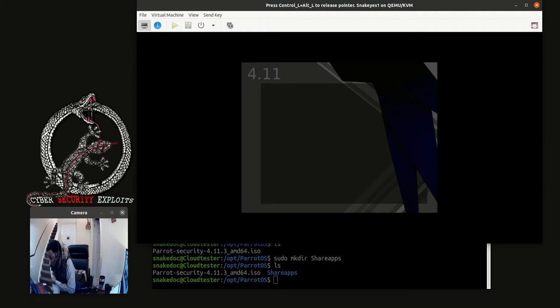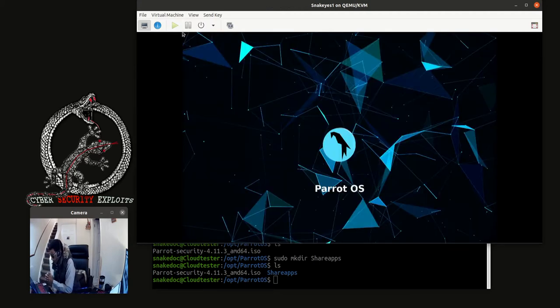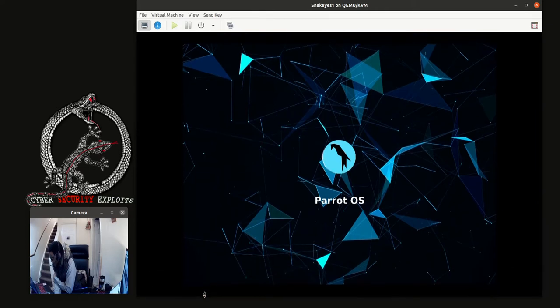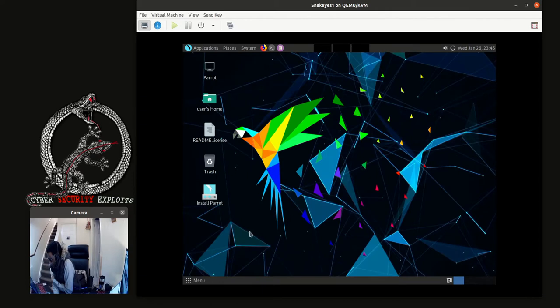So Parrot will come, is on default, it will boot up by itself. There we are. So we just have to wait for it to come up. There we have got Parrot in. So this is the default mode for Parrot without putting any IP address or anything. So we are going to use here the install Parrot.